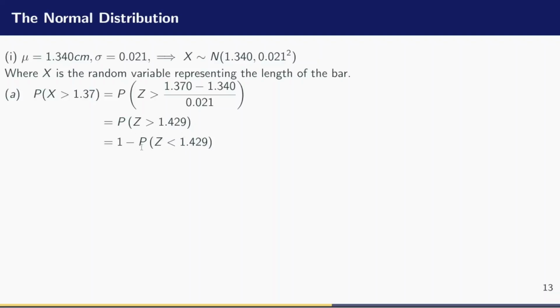So this skill is very important, to use symmetry and obtain the values for probability greater than a z value. Alright, so at this point we have to find the probability that z is less than 1.429. So our z value is 1.429, and we have to go to our table and find the probability that z is less than 1.429.